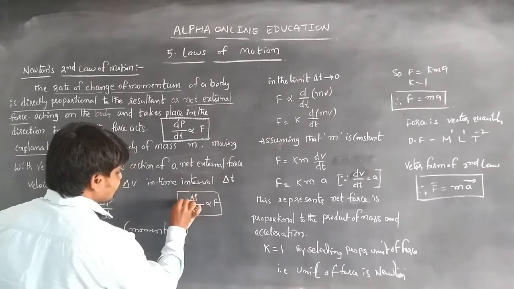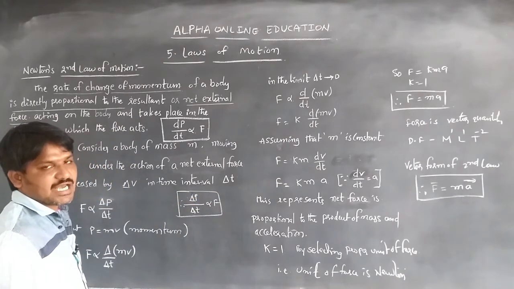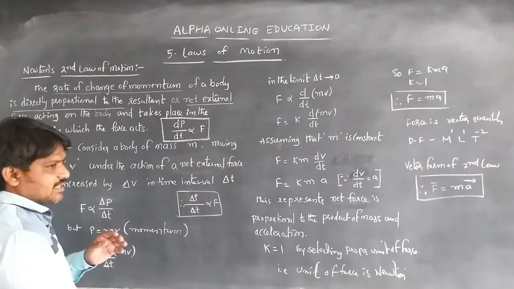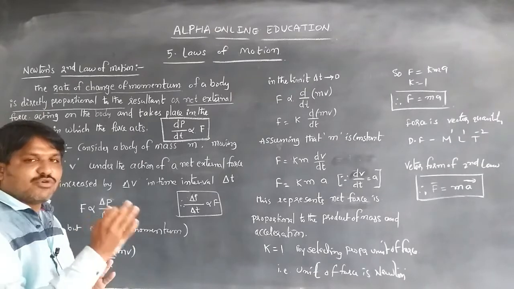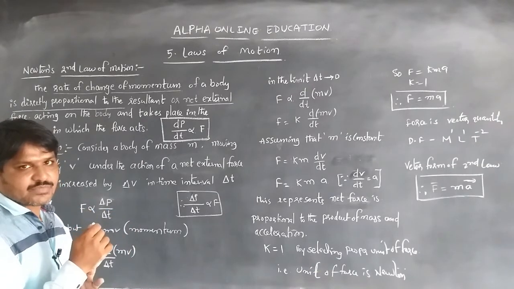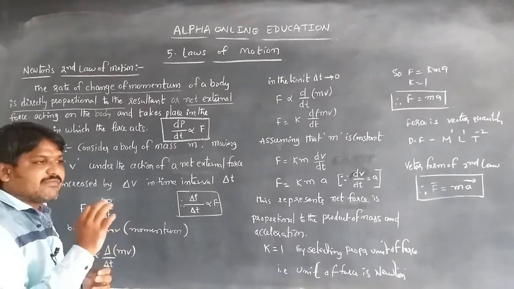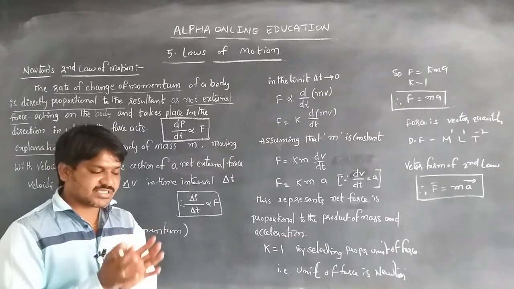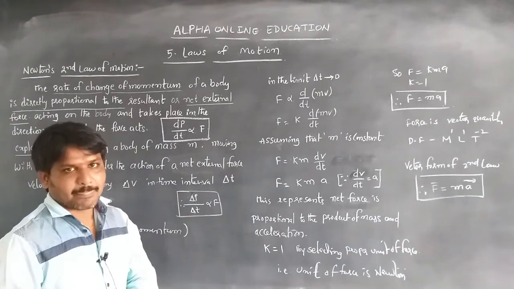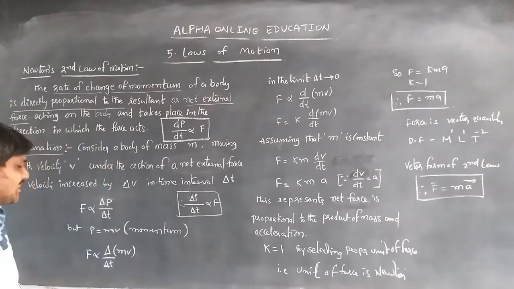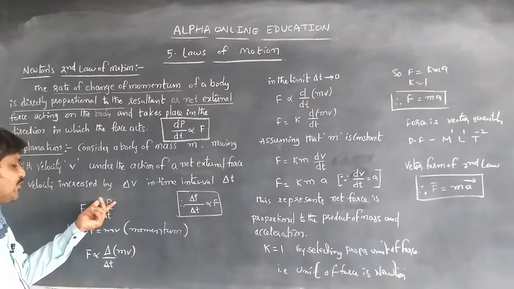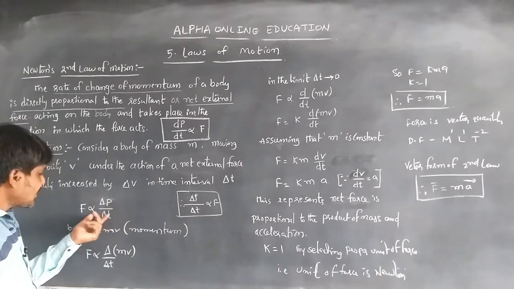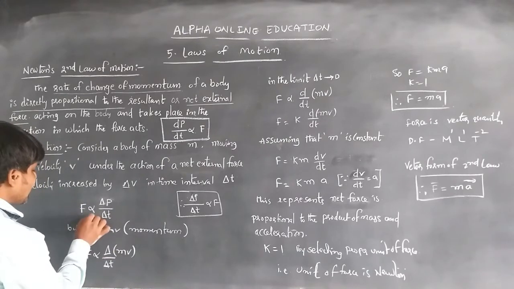This can be stated as Newton's second law of motion. Consider a body of mass m moving with some velocity v, with a net external force applied on it. According to the statement, the rate of change of momentum, delta p by delta t, and the net external force F are directly proportional.